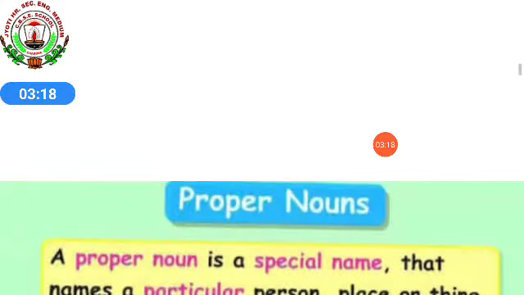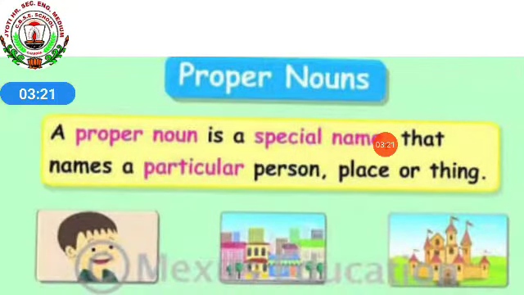Next, proper nouns. A proper noun is a special name that names a particular person, place or thing. Common noun was any place, person or thing, isn't it? But a proper noun has a special name that names a particular person, place or thing. Special names given to people, places, festivals, books, days, months, etc. are called proper nouns.